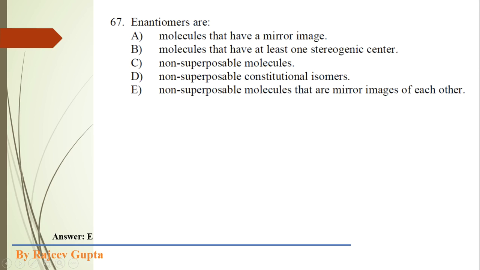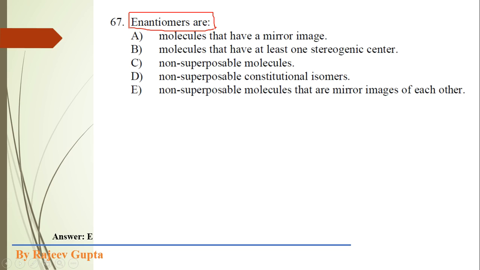Now the next question: enantiomers are... First of all, we have to know the definition of enantiomers. Again, I am repeating the definition. Enantiomers are stereoisomers which have the same molecular formula, same molecular weight, and same sequence of bonding of atoms, but are mirror images of each other which are not superimposable.